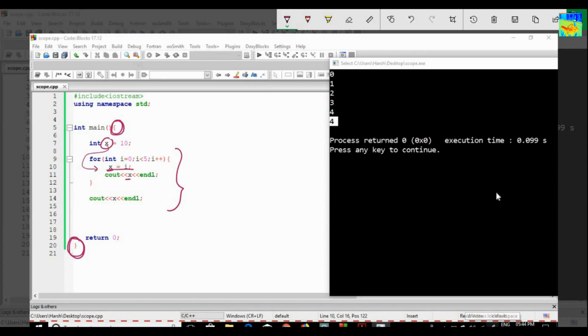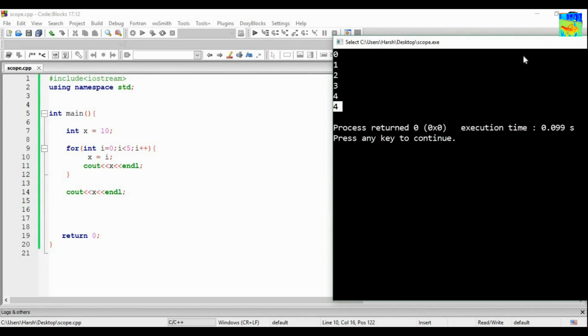So x equals i and print the value of x. So 0, 1, 2, 3, 4. Obvious. Now I am printing x. So this x should get printed, but this x and this x are the same. If I am changing the value of x, this x value will also change. Basically they are the same. So since they are the same, my output will be 4. Because the latest value of x is 4.